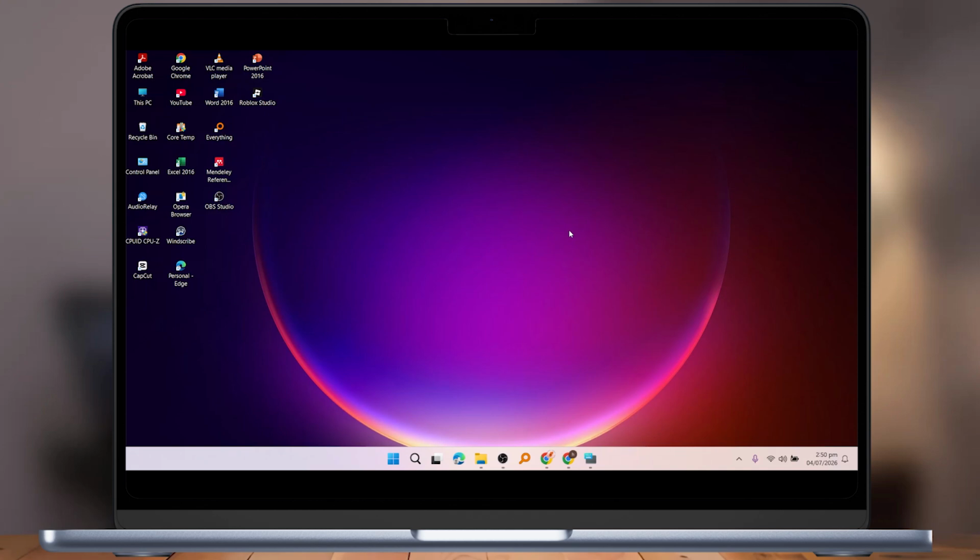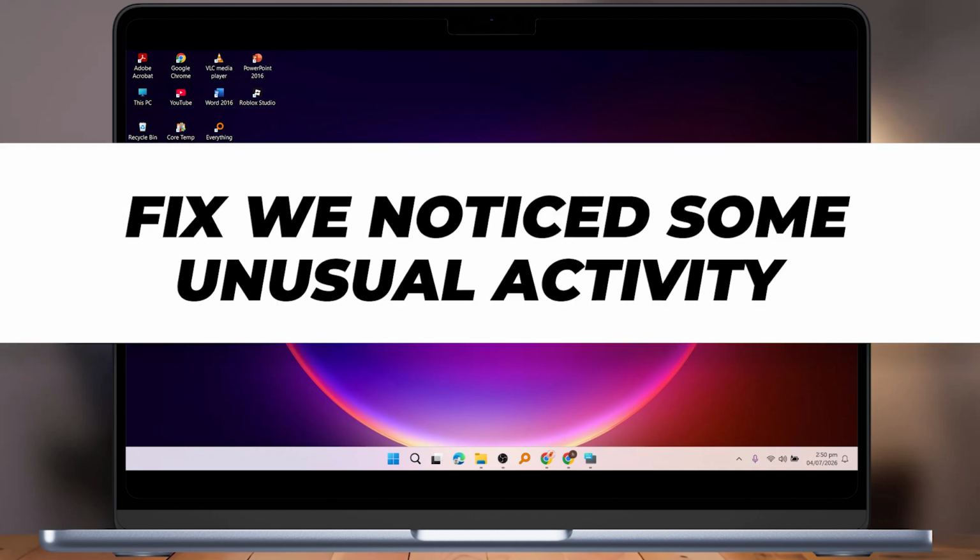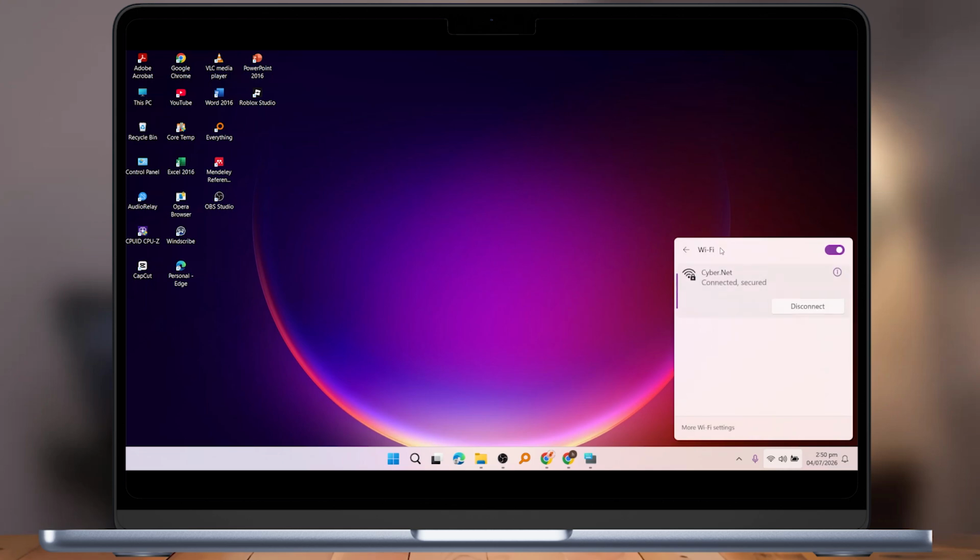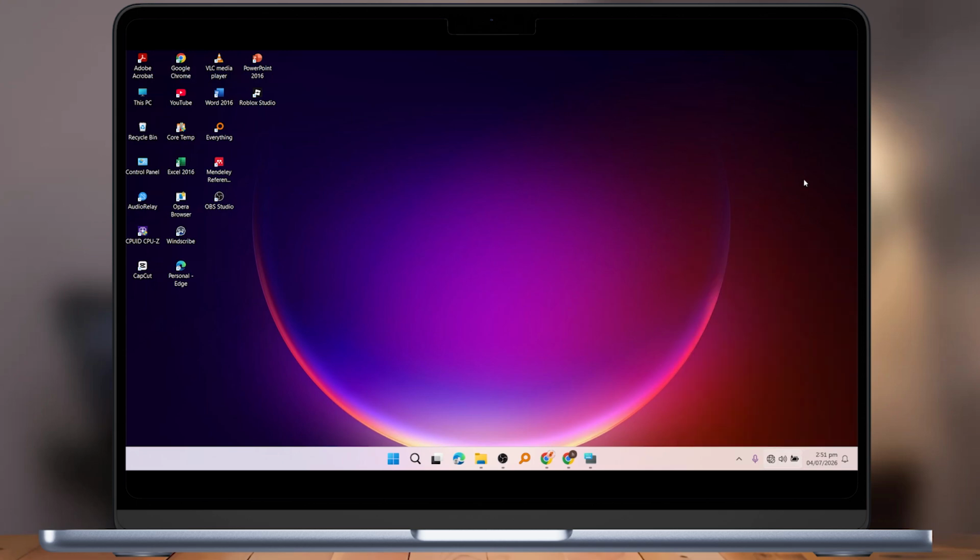Hello everyone, in today's video I'm going to show you how to fix the "we notice some unusual activity" error in Google Flow. First, check your internet connection. Turn your Wi-Fi or internet connection off and wait for a few seconds. Then turn it back on and make sure you are connected to a stable network before continuing.